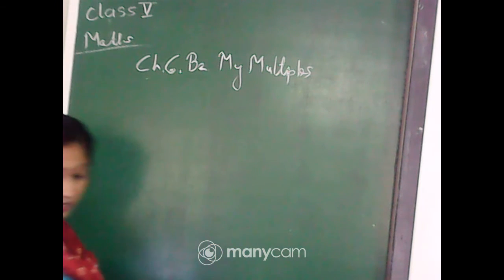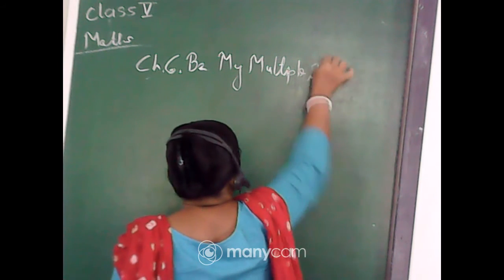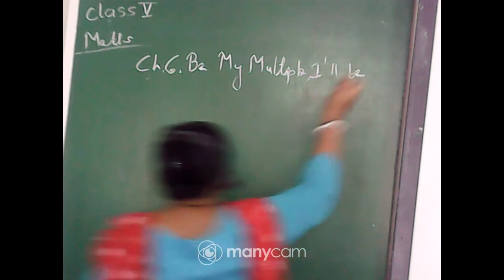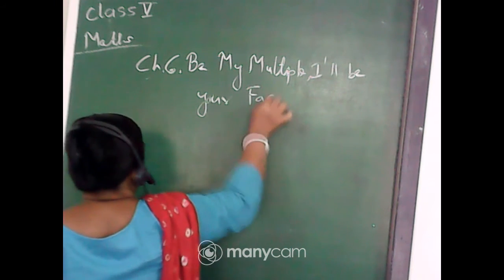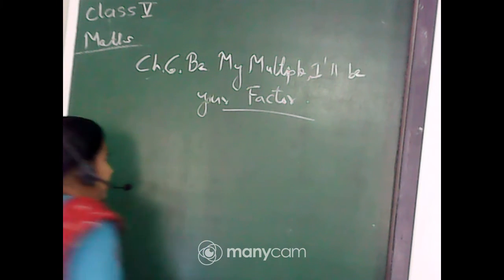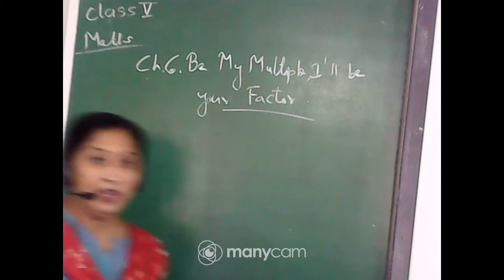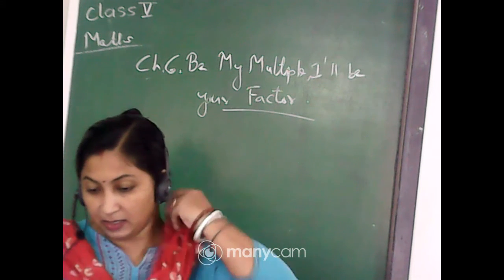From the name of the chapter it is clear. Be my multiple, I'll be your factor. That means if you are the multiple, then it is the factors also. So let us start the chapter.